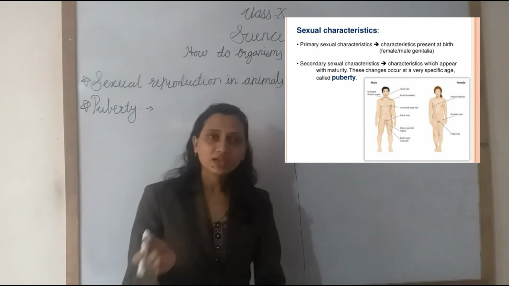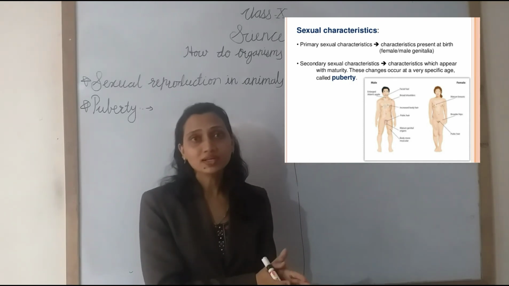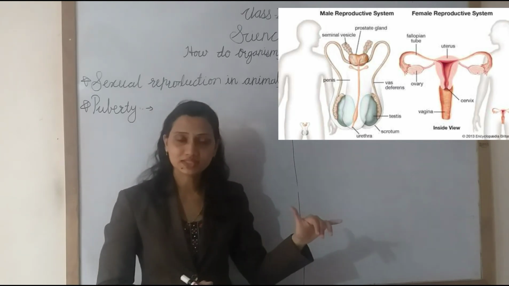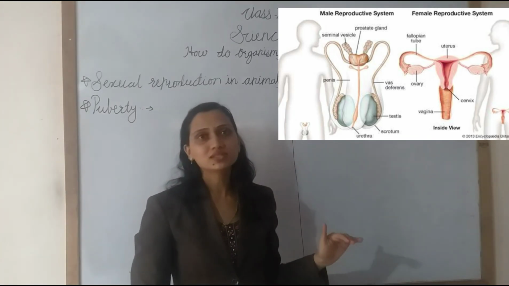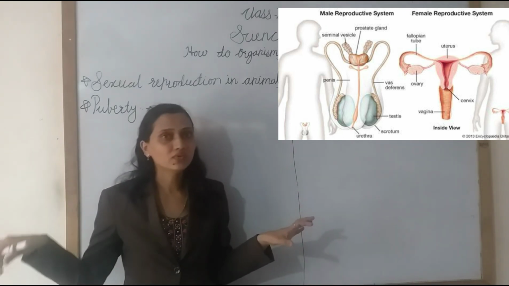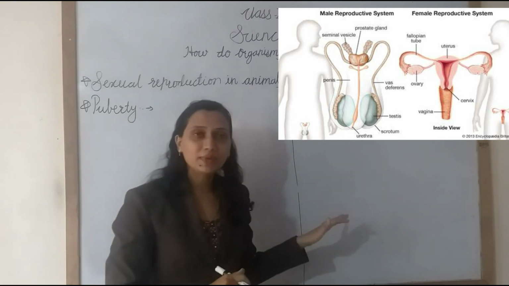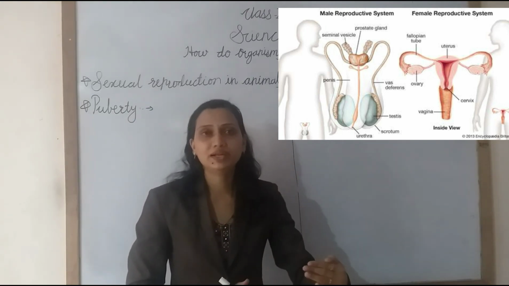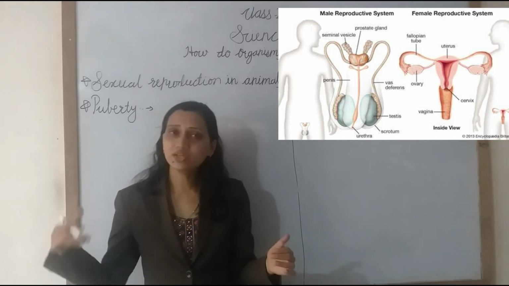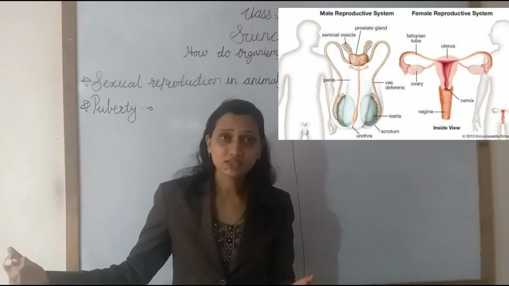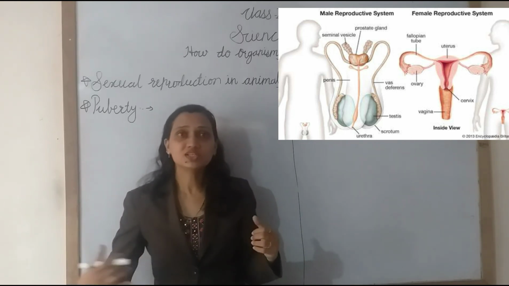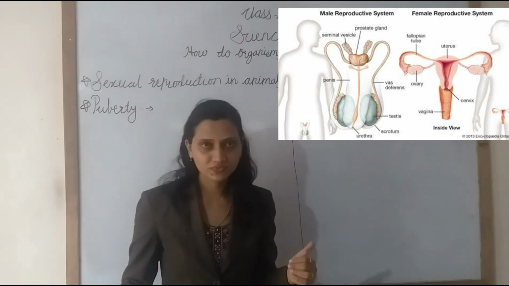Now in the male, in the boy, which are the sexual organs? Testes. The testis is the sexual organ in the male, and the ovary is the sexual organ in the female. Understand? In the male, the testes start to secrete the male gamete, the sperm, and in the female, the ovaries start to secrete the female gamete, the ovum. All these changes occur in the puberty phase. Understand?